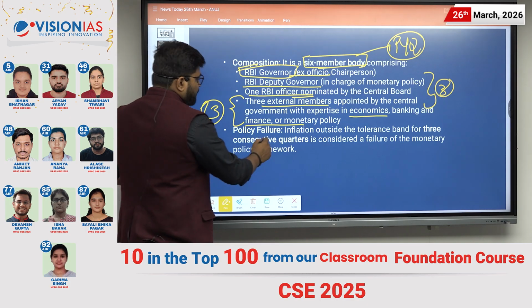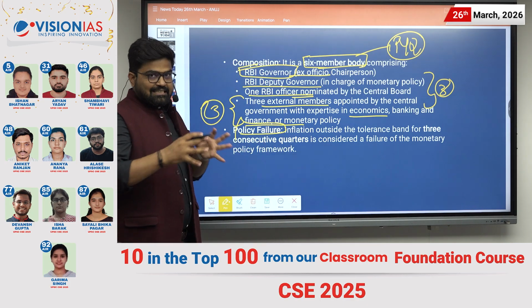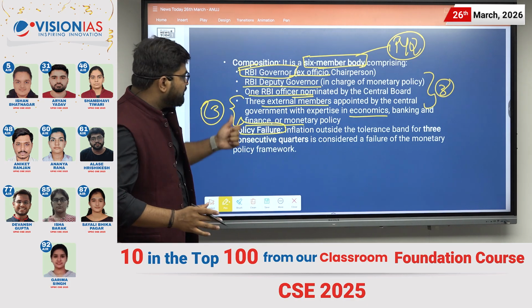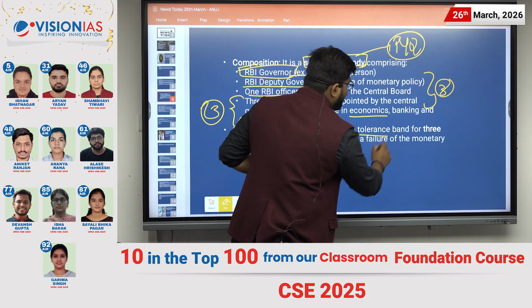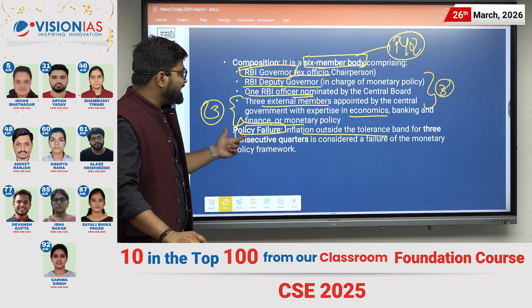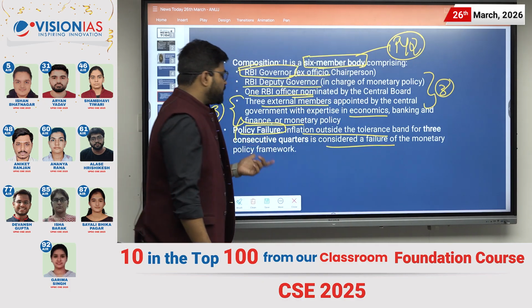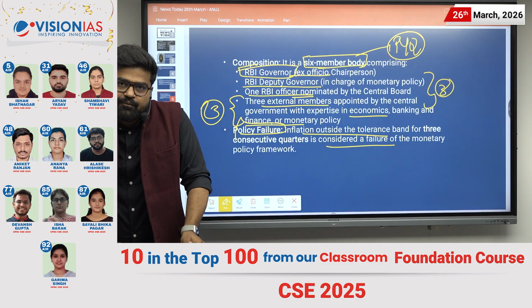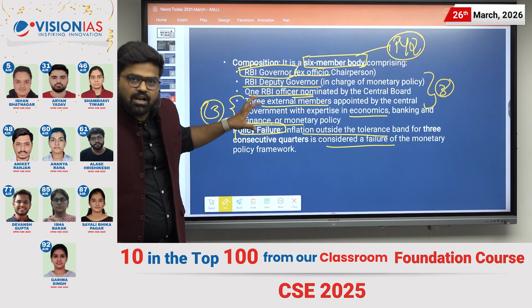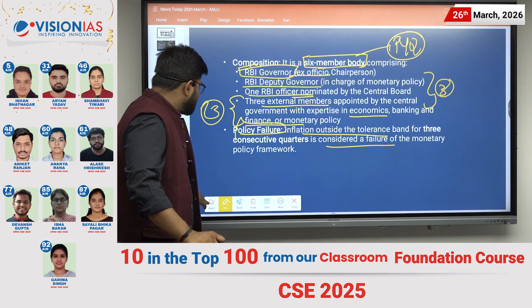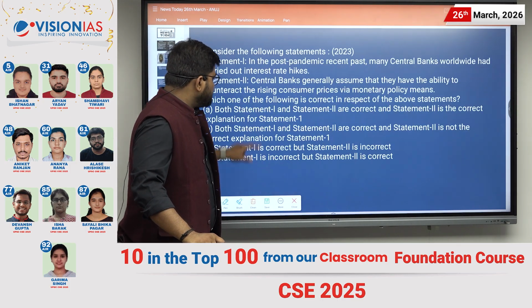What is considered a policy failure? When inflation is outside the tolerance band for 3 consecutive quarters, it is considered a failure of the monetary policy framework. So this was all about this news. Now let us discuss PYQs related to this news.